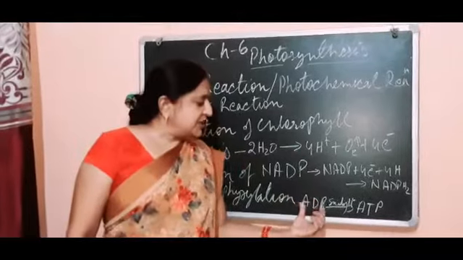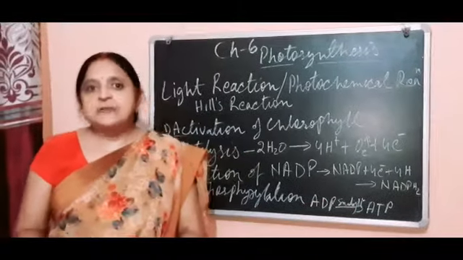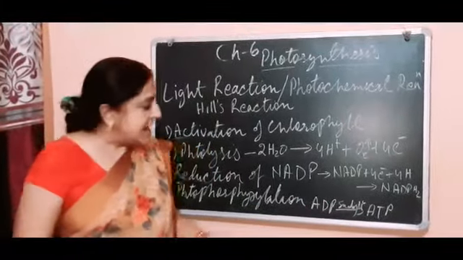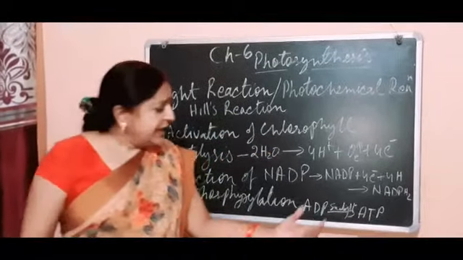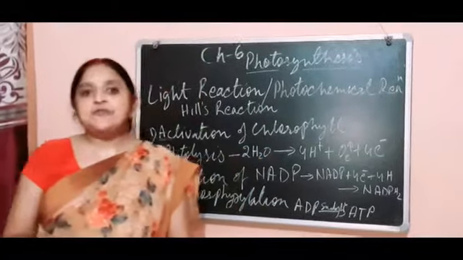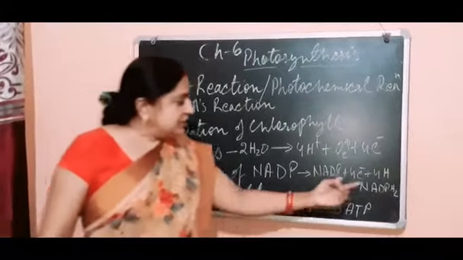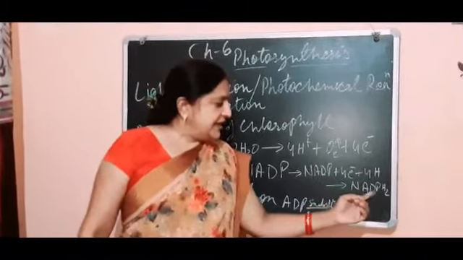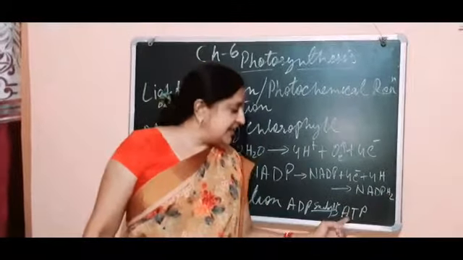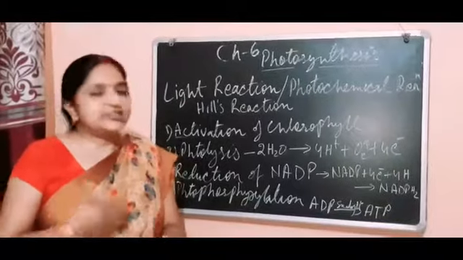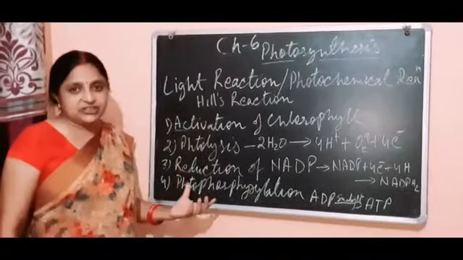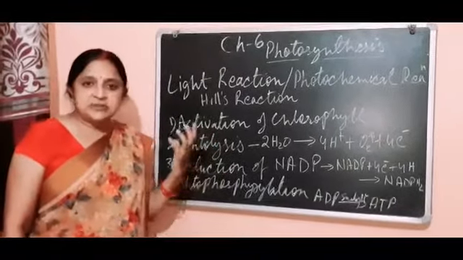Adenosine diphosphate in the presence of sunlight absorbs the inorganic phosphate and converts into ATP. ATP is adenosine triphosphate. Now these two, this NADPH2 reducing agent and ATP, cause the next reaction. This is all about the light reaction. This reaction takes place in the presence of light.